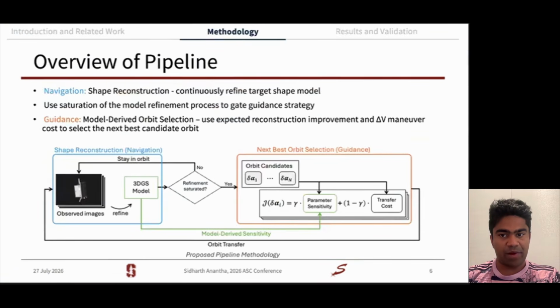Our strategy uses a pipeline split into a nav and guidance section. In the nav section, we focus on shape reconstruction, where we orbit around a target spacecraft, collect images, and train our 3D shape model. If we detect that our training has saturated, in other words, we have learned enough from this orbit, we move into our guidance section. Using parameter sensitivities built into our 3D model, we score orbit candidates based on those sensitivity metrics. In other words, we look at the reconstruction utility of the images collected from that orbit, and we weigh that against the transfer cost it takes to get to that new orbit. If we transfer to the highest scoring orbit candidate, we then go and repeat the pipeline.